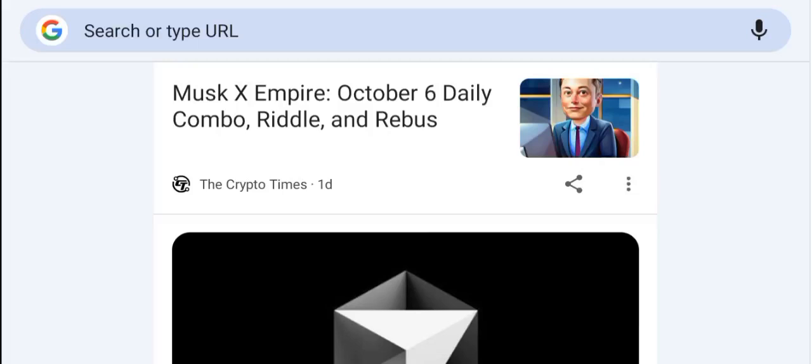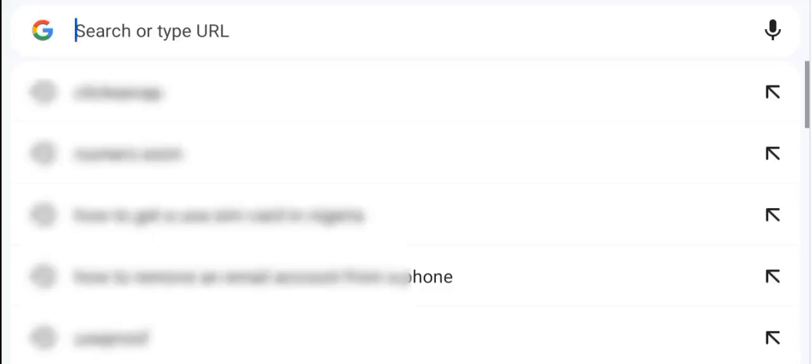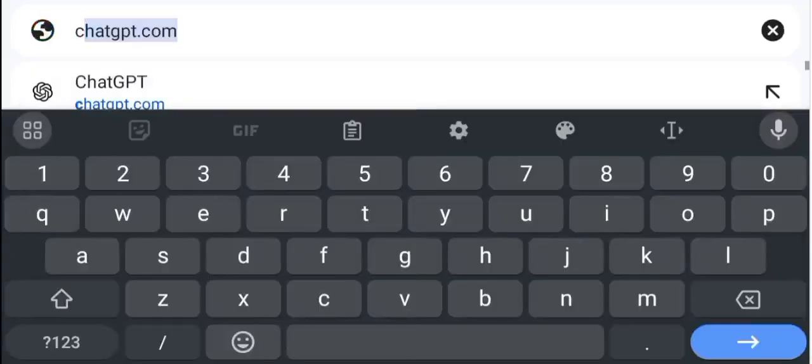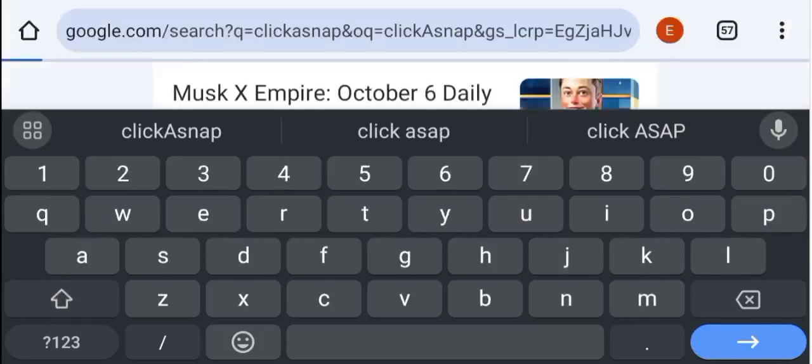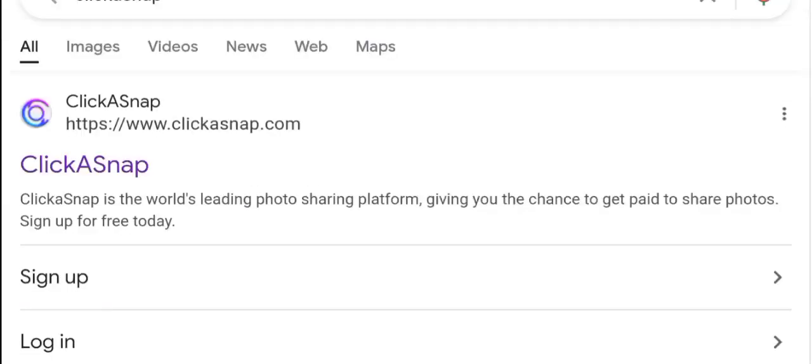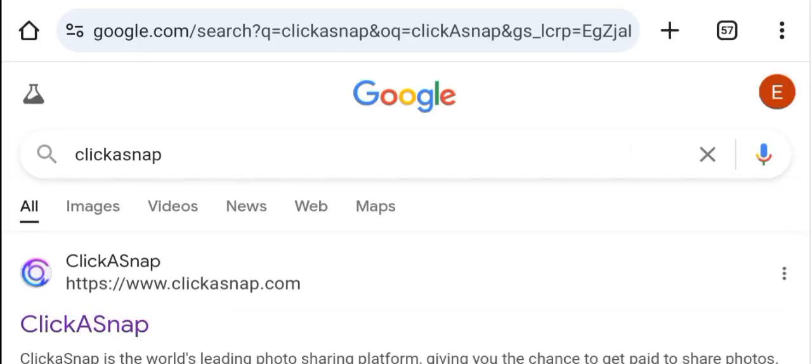So the first thing you have to do is go to any browser of your choice. This is the Google Chrome interface. Go to any browser of your choice and dial in this keyword known as CampusHutzle. As you can see on the screen, allow it to load. So this is CampusHutzle. What you just have to do is click on the first link and then allow it to open. This is a platform that allows you to upload images and start making money.